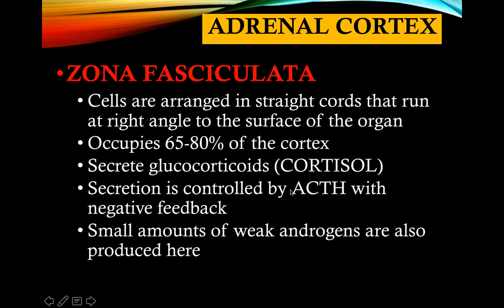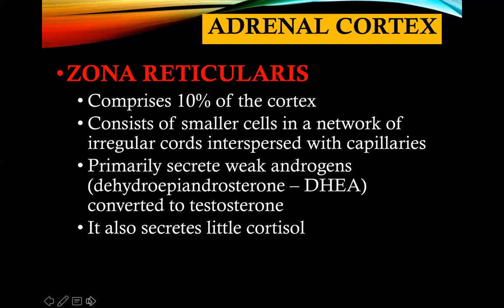Again, ACTH is found or produced in the anterior pituitary glands. Okay? But what about this? If there is a glucocorticoid secretion in the form of cortisol in zona fasciculata, there is also a small amount of production of weak androgens. So again, in the zona fasciculata, the majority of its secretion are glucocorticoids with a little amount of weak androgens. In contrary to that, this is zona reticularis.